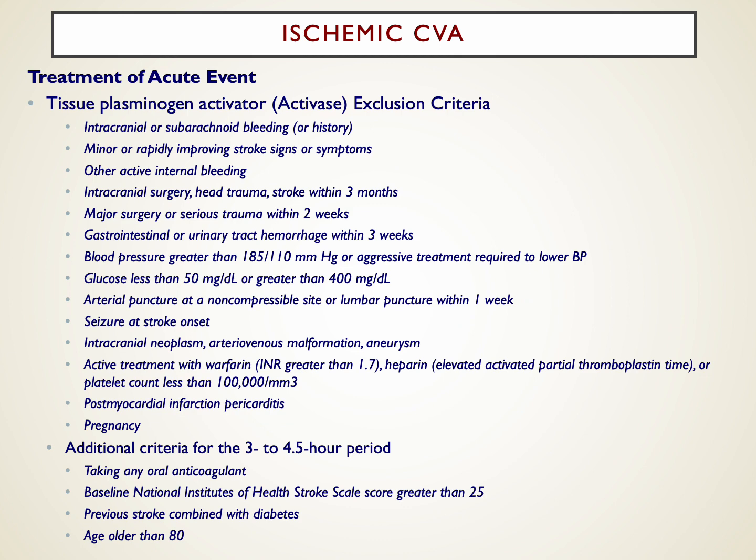For the treatment of the acute event with TPA, there are exclusion criteria that are listed here. We also talk about these in the cardiovascular block, but we would avoid TPA if there are any bleeding episodes, active bleeding, recent surgery or trauma, which suggests an increased bleeding risk, or blood pressures that are remarkably elevated.